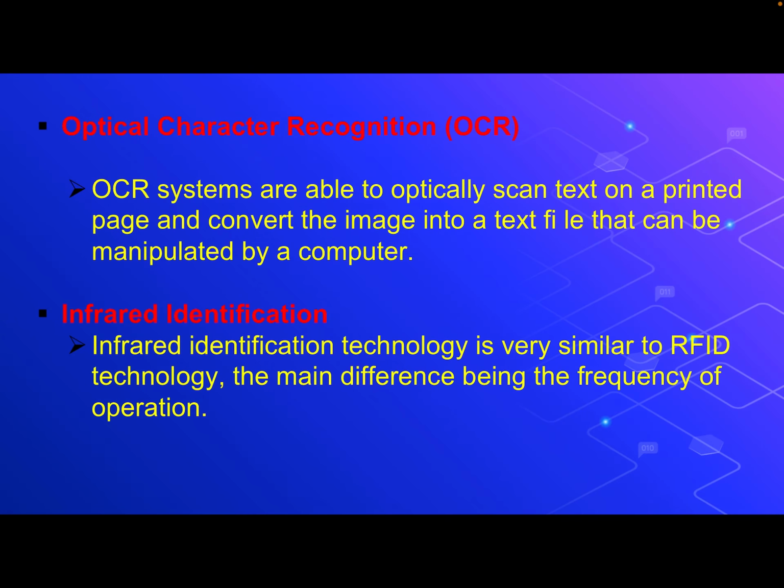Optical character recognition, OCR, is a technology in which whenever you take a text document below the camera of this device, the camera will capture the image of it, very similar to a scanner. The only difference is that it will convert that text and print it on your computer in editable form. It can be MS Word form, an ASCII code character, or a notepad, whatever you set it to.